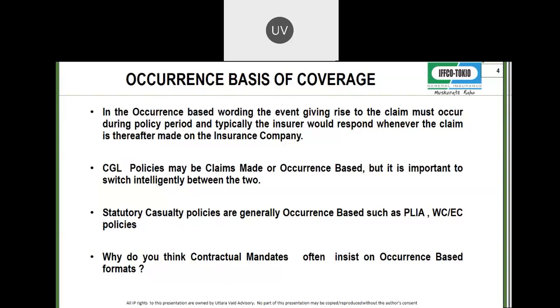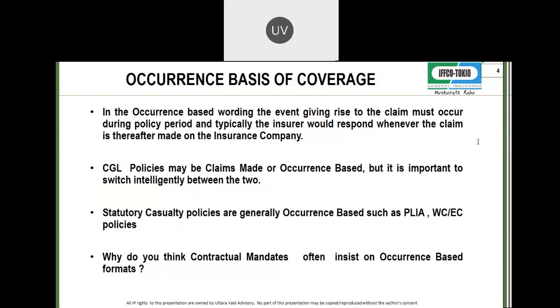When you come to contractual mandates, you will often see American companies say you have to take CGL on occurrence basis. Why would they say that? Try and understand the philosophy. This fellow who's going to buy goods from you, or enter into a business relationship with you, says, for as long as we are in this business relationship, I want you to take an insurance. I don't care whether you will renew it later after our relationship has ended. So if they insist on occurrence based policies, they know for sure that this policy will pay even if it is not renewed.